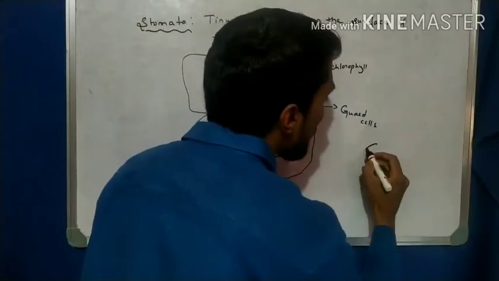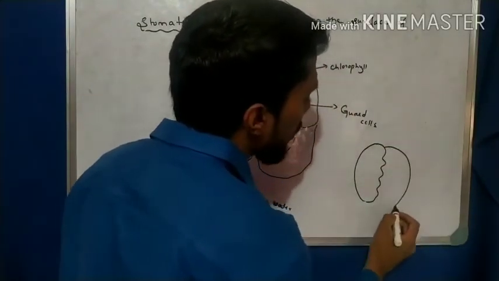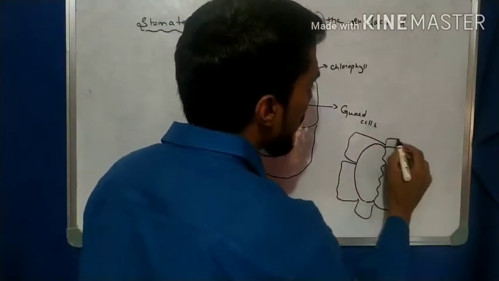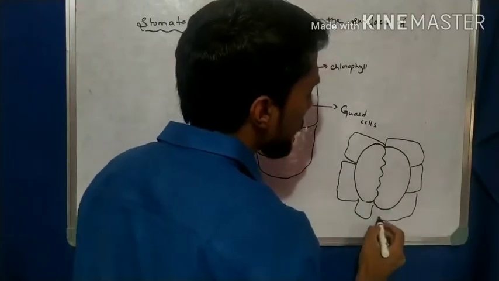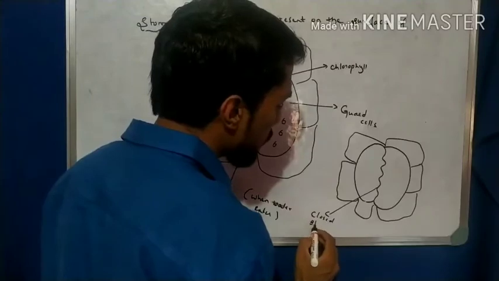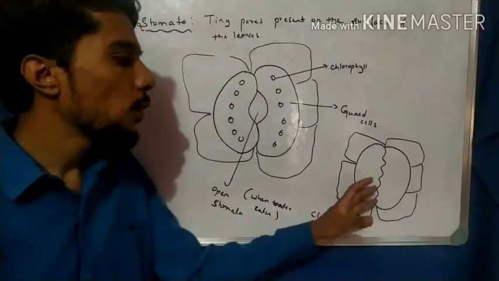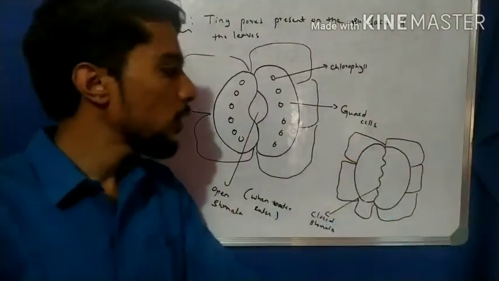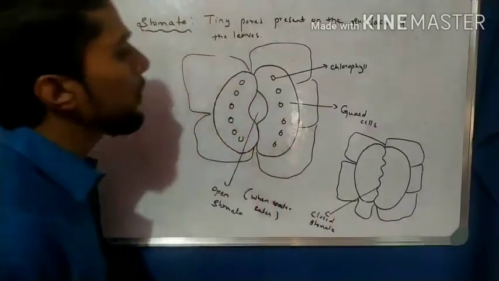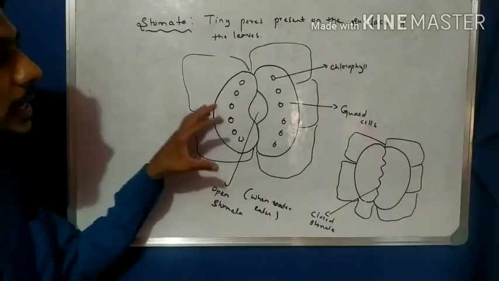Now come to the other one, that is closed stomata. Same one, but the stomata is closed. This is closed stomata. So when the water flows out, then in that case the stomata is closed. That is the difference. These are the two types of stomata: open stomata and closed stomata. So this is the diagram of stomata.